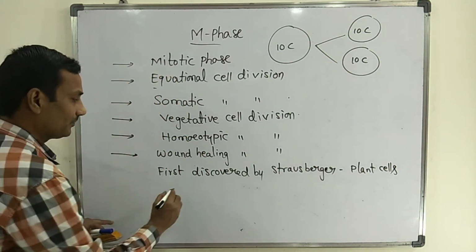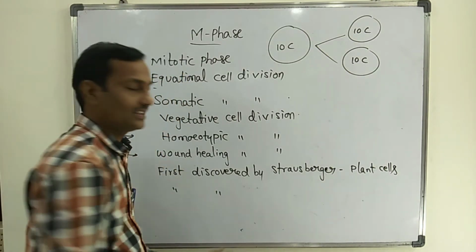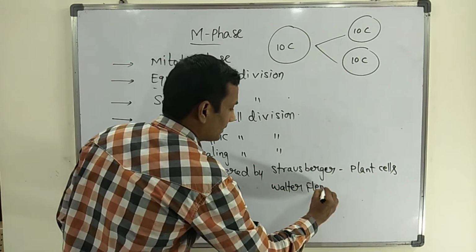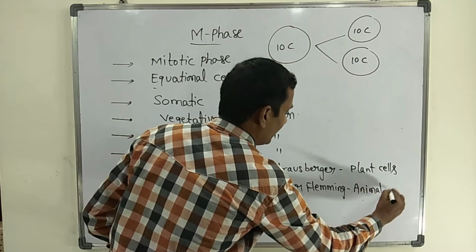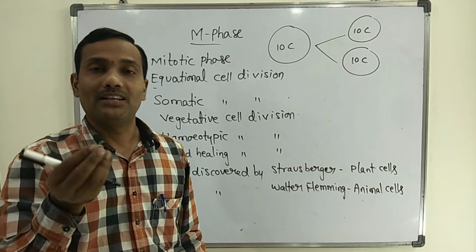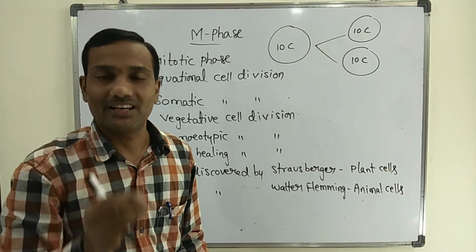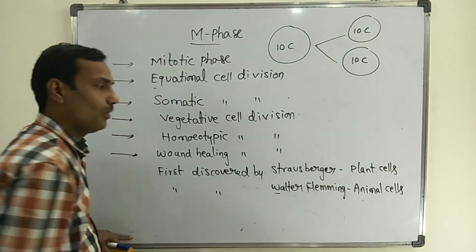But another scientist, Walter Fleming, first discovered it in animal cells. In animal cells also we can observe mitosis.